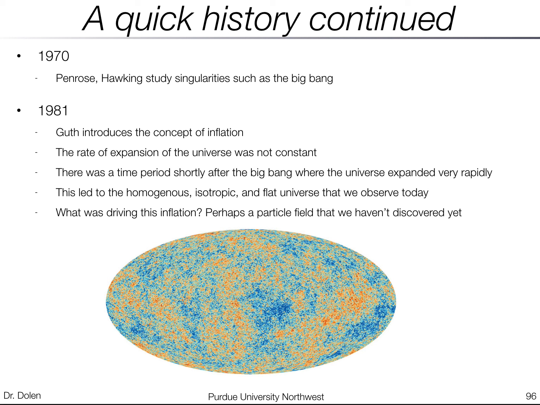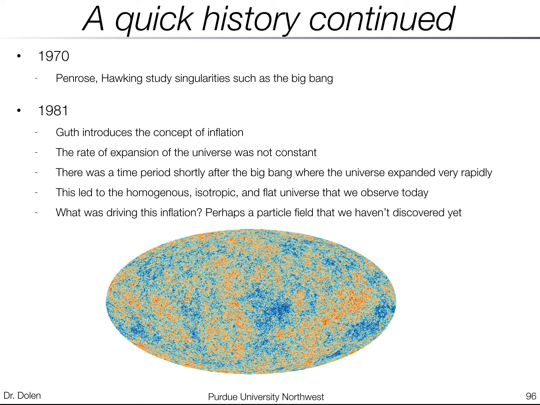This is the idea that the rate of expansion of the universe is not constant, that there was a time period shortly after the Big Bang where the universe expanded very rapidly. So the universe is expanding now, but in the beginning of the universe, it is expanding much, much more rapidly. And in Guth's inflationary model, this inflation leads to this homogeneous isotropic flat universe that we observe today.